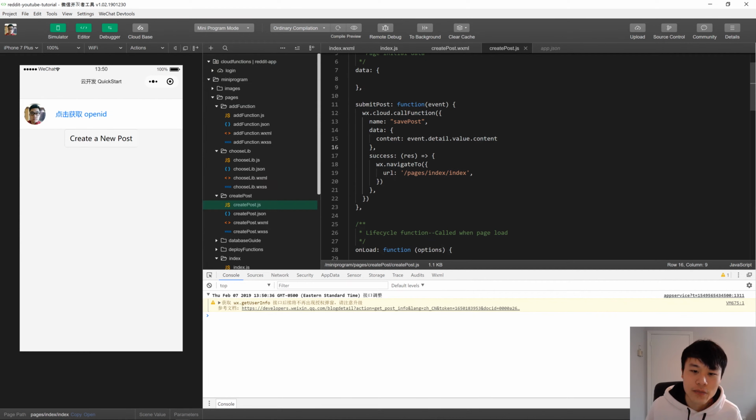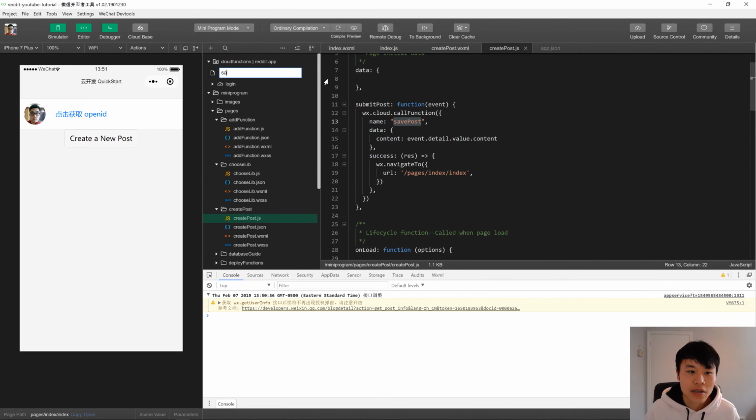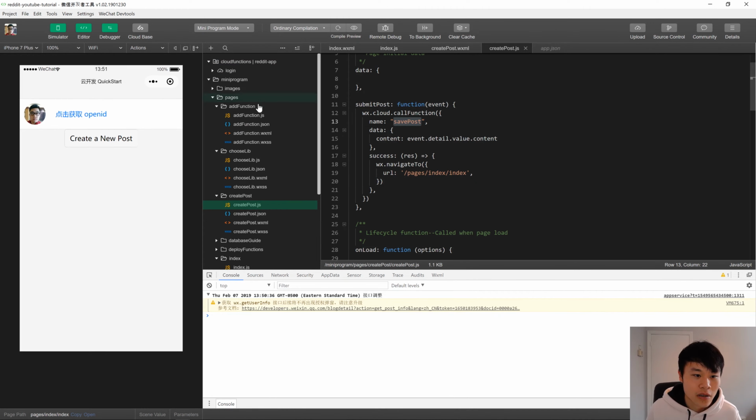How do we define this save post function on our server, and how do we get it to save to a database? So what's really nice about Cloud Function is it makes it really easy to set up something like an endpoint in Node, except you don't have to manage all the initialization or the state management of the server. It's basically all these independent functions, which are kind of like their own independent servers. All you have to do is define the function, and that's basically it. So you right-click this Cloud Functions and do new Node.js Cloud Function, and we call it save post, like we just called it.